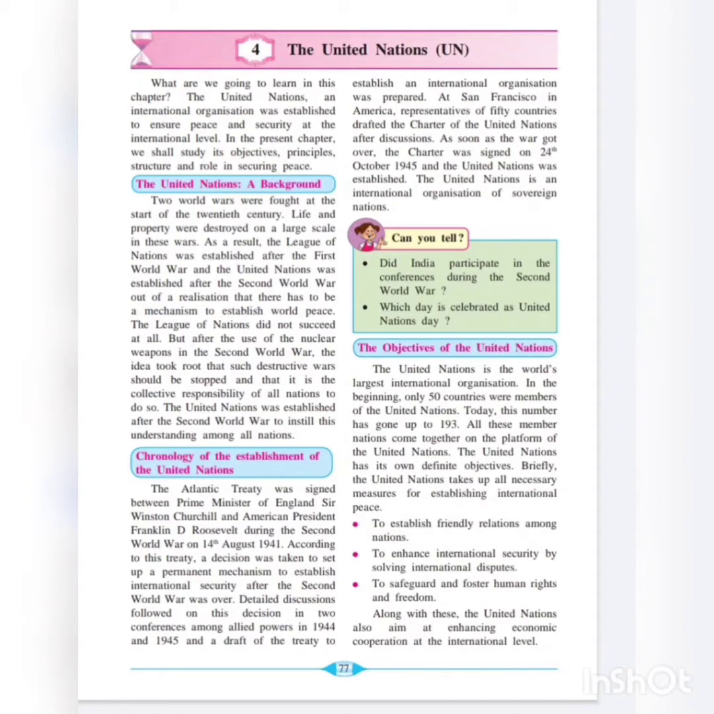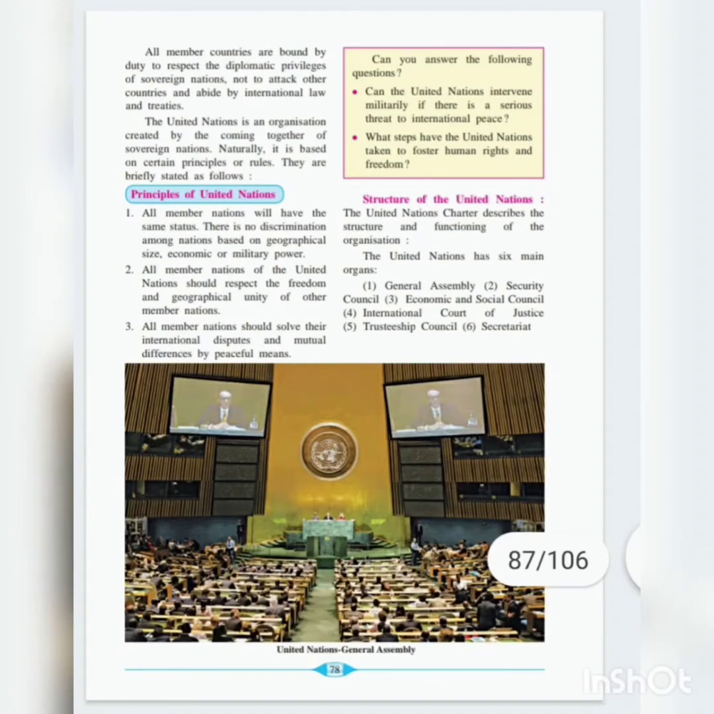Or to safeguard and foster human rights and freedom. To safeguard, to protect, and foster, to boost human rights and freedom. Along with this, the United Nations also aims at enhancing economic cooperation at the international level. That is, the nations should come together and cooperate with each other economically and financially.